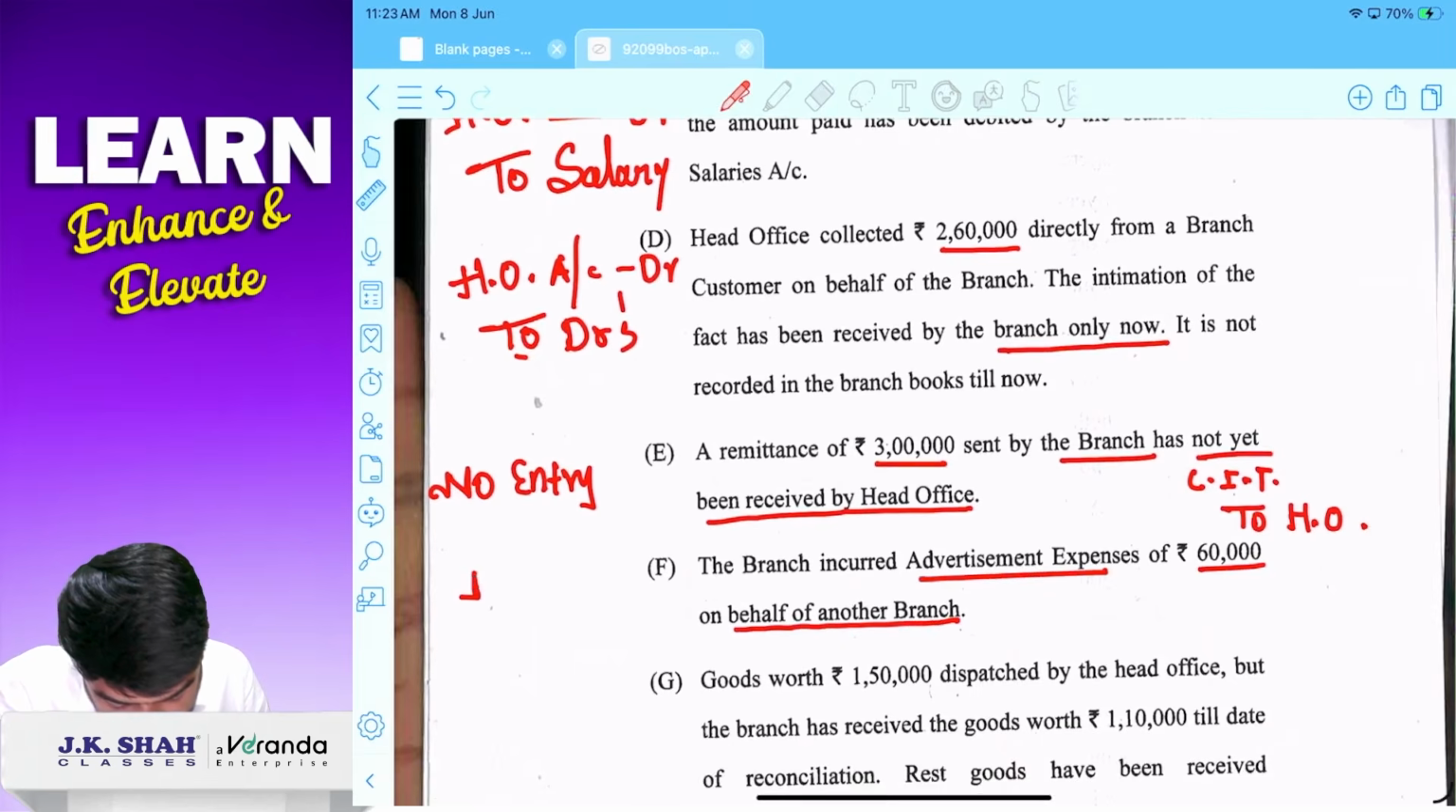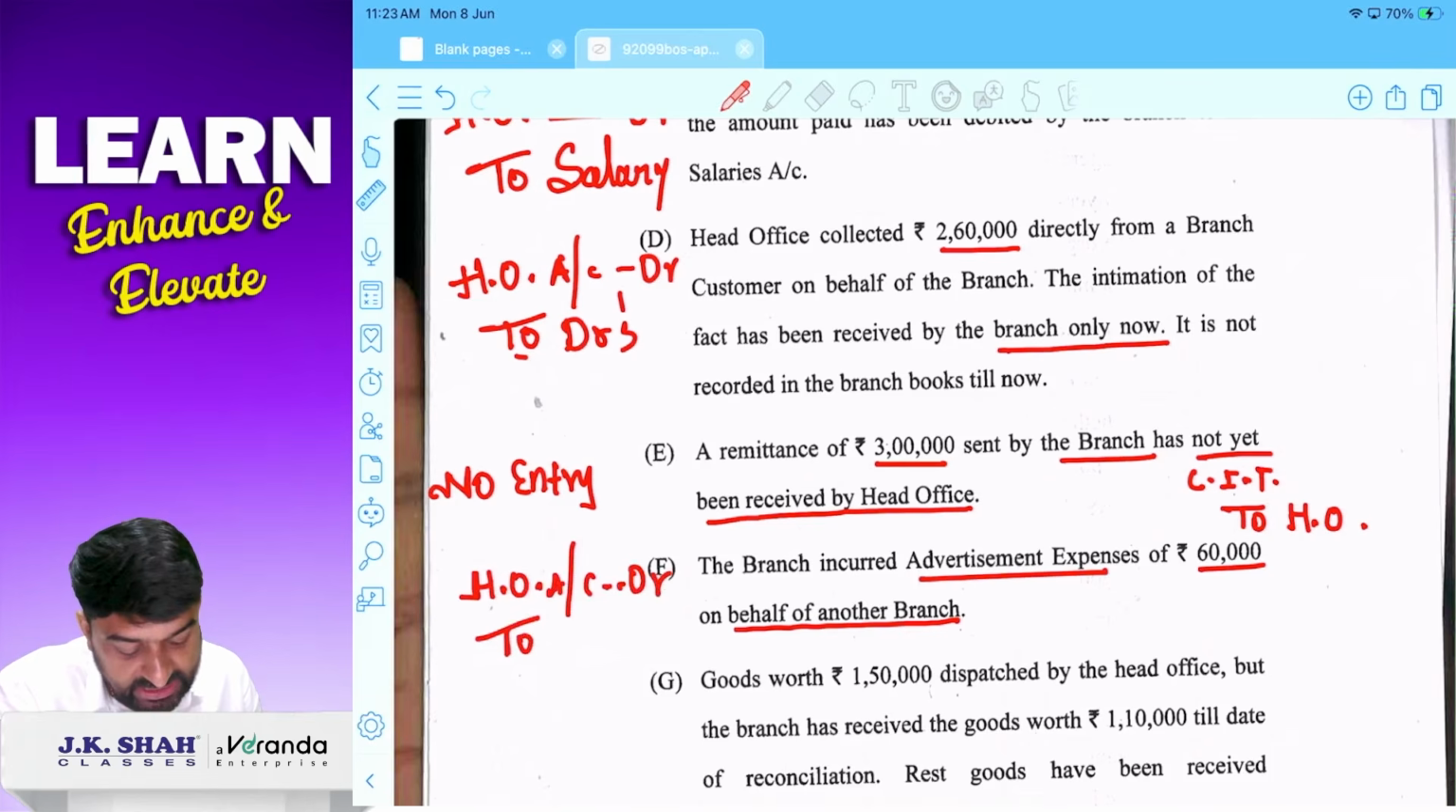Branch incurred advertisement expense 60,000 on behalf of another branch. Okay. Entry will be HO के behalf पे pay किया है. Another branch को debit नहीं कर सकते. We will debit HO because this expenditure is paid under the instruction of HO. So entry will be HO account debit to bank.